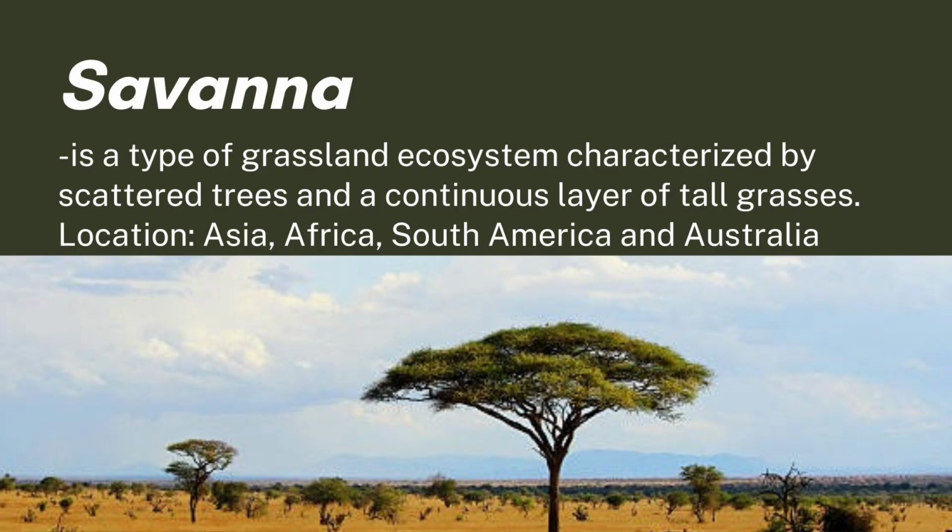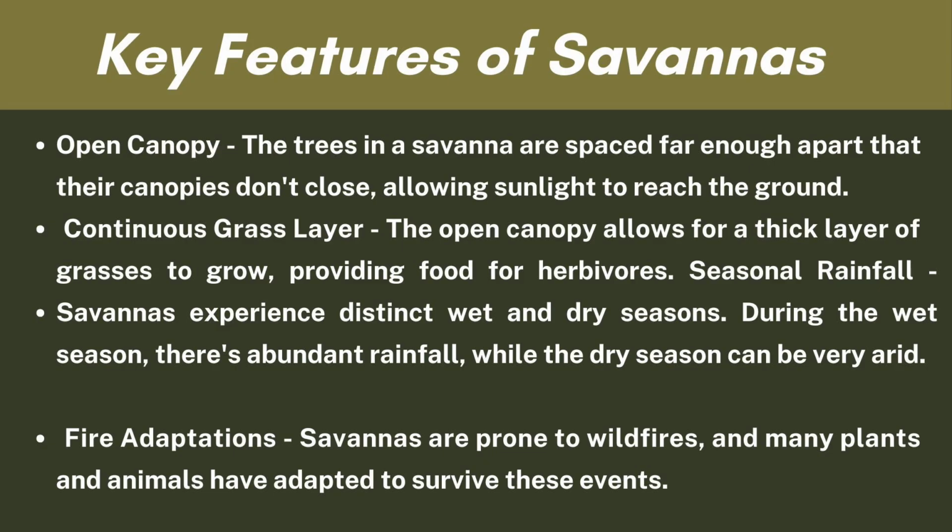So, savanna is a type of grassland ecosystem characterized by scattered trees and a continuous layer of tall grasses. So, savannas can be located in Asia, Africa, South America, and Australia. So, there are key features of savanna.